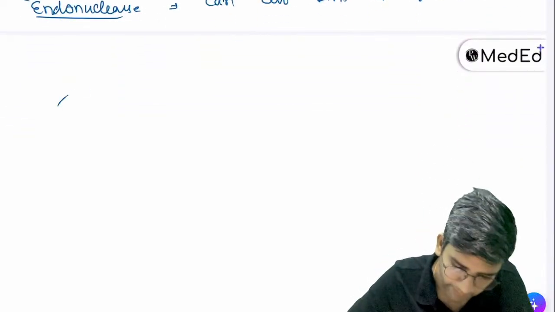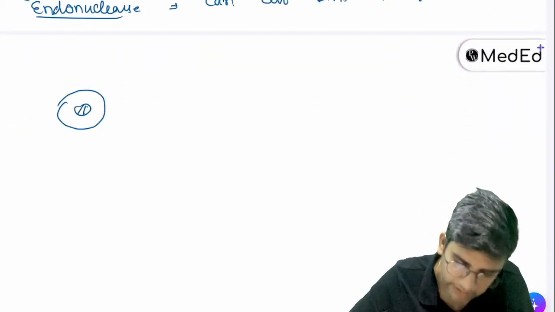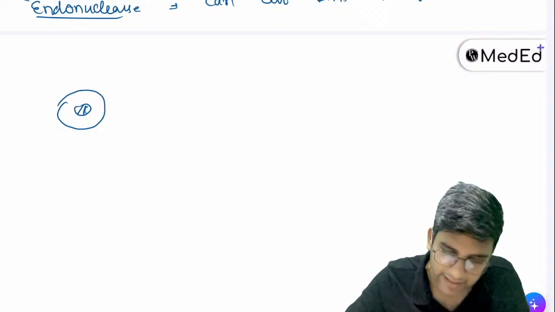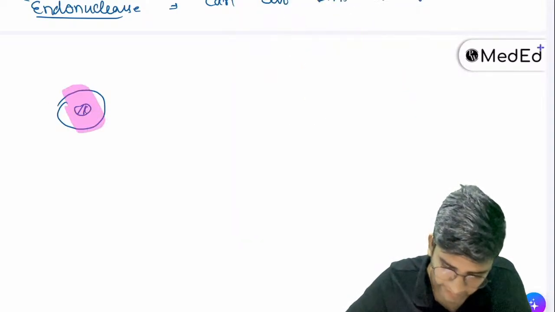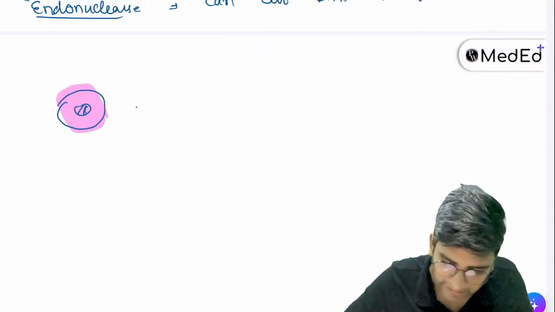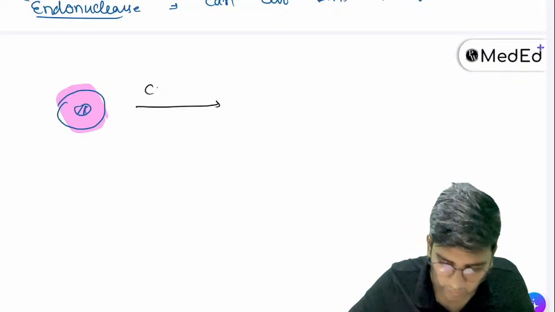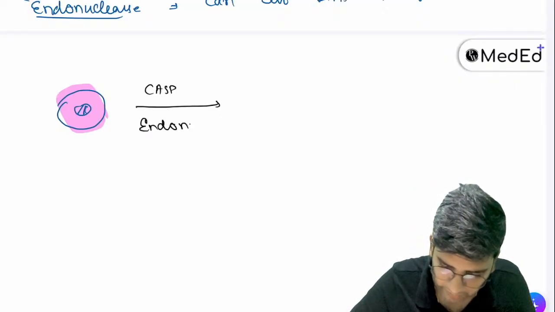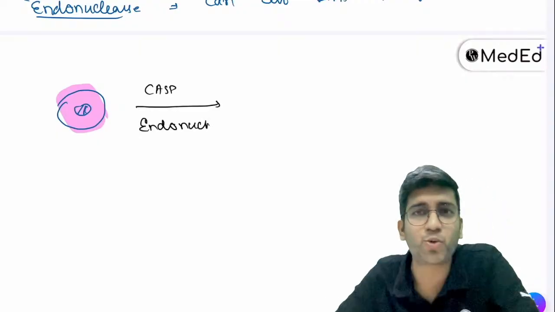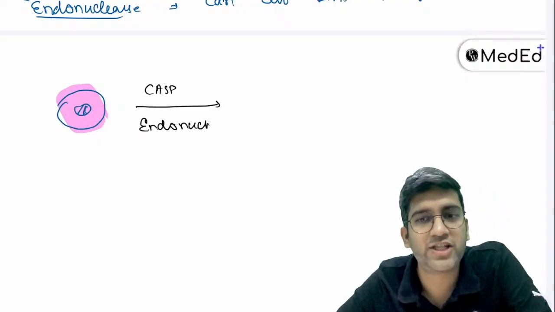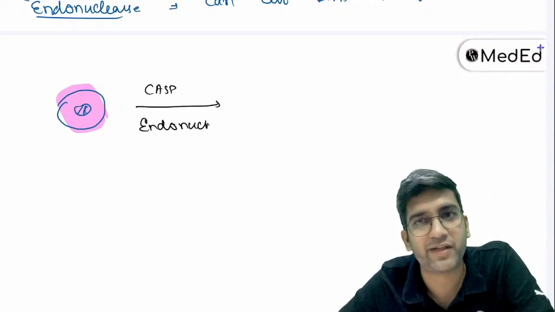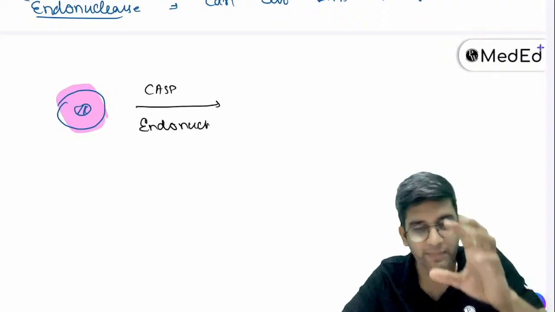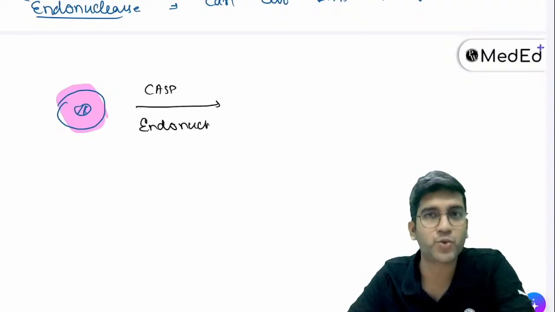Now, let's take a cell. It's a simple normal cell with a good normal nucleus and, as usual, a beautiful pink cytoplasm. This cell has two enzymes acting on it: one is caspase, one is endonuclease. Caspase is a protease. When a protein is destroyed, it becomes dark pink. Will it become precipitated or will it swell up?